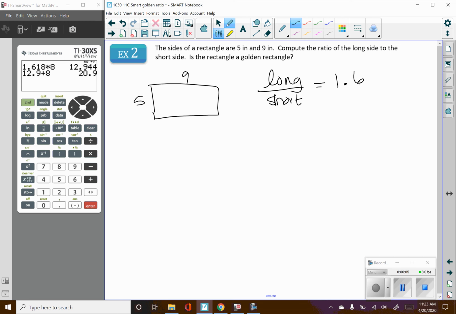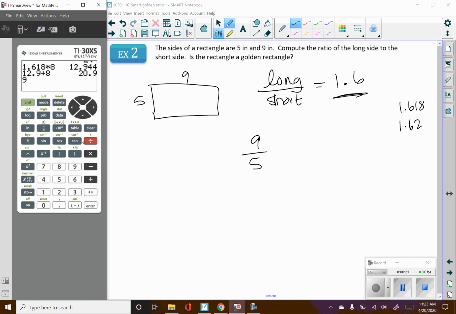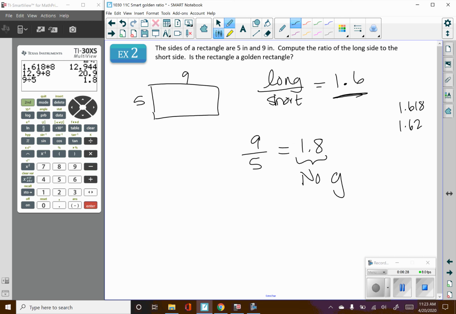You don't have to get 1.618 or 1.62 in order to say that it's golden, just about 1.6. In this case, long divided by short gives 1.8, which means that this is not a golden rectangle.